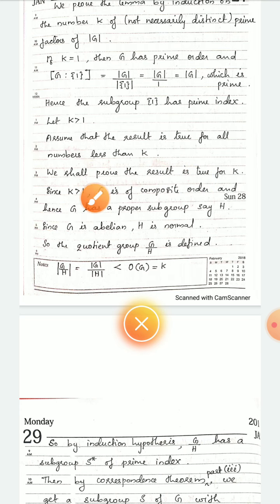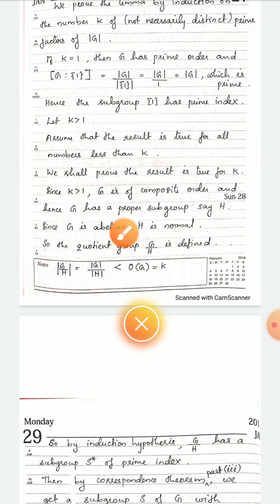Since K is greater than 1, G is of composite order. K is the number of prime factors of the order of G. If there is more than one prime factor, then G has composite order, and we already proved that if G has composite order, then G has a proper subgroup. So let that subgroup be H.